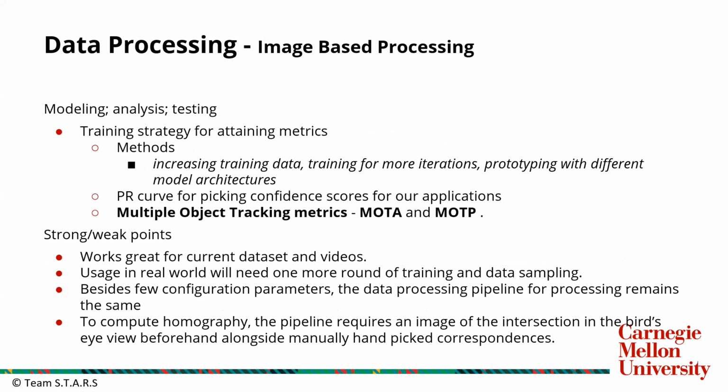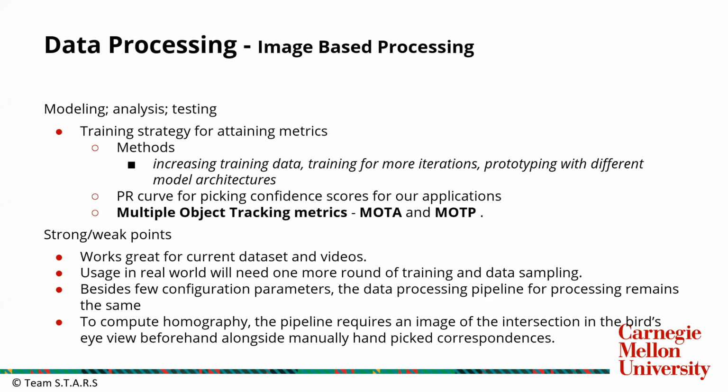The strong and weak points for this pipeline: in the current use case, the system works really well, and we're able to tune it and check different parameters of our algorithm and see which one works best quite quickly.